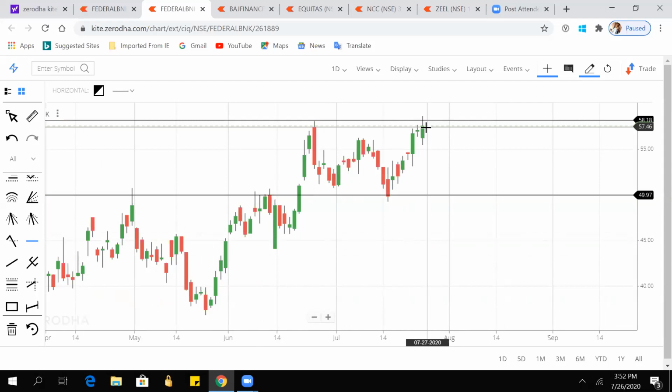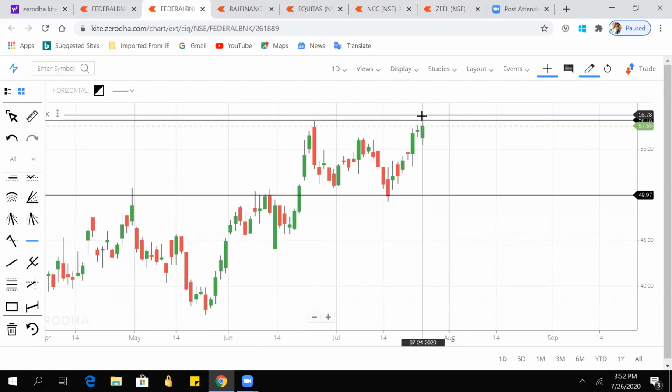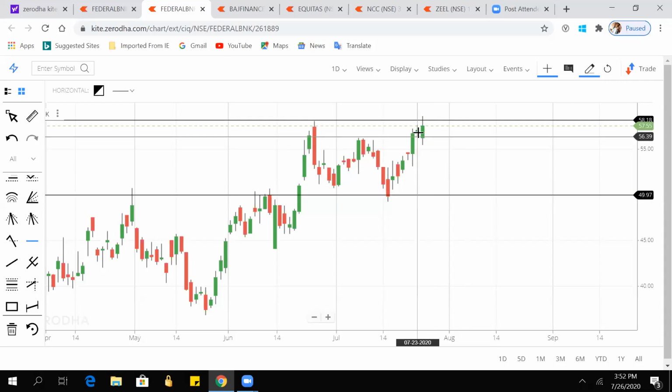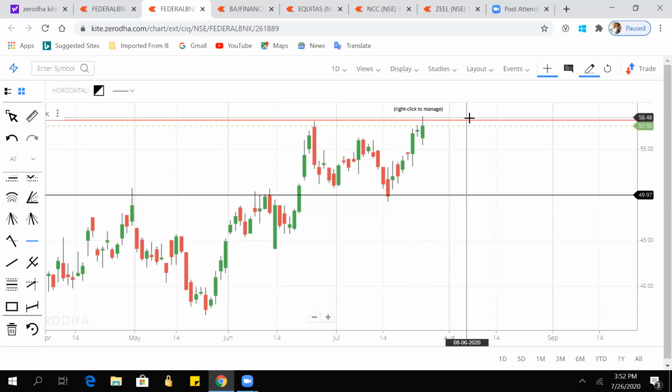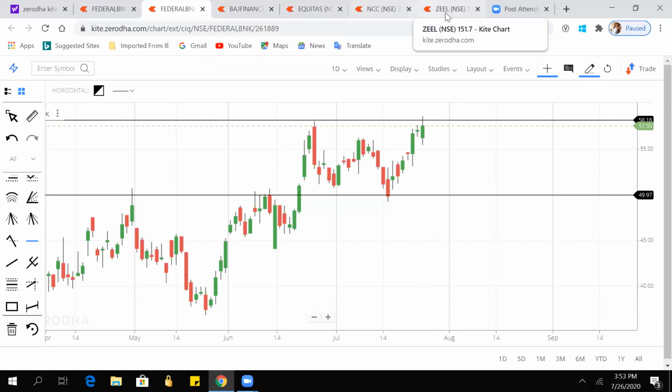So now for Federal Bank we have to wait for another candle. It can come again to this support or it can break this resistance. We won't take the entry as soon as it breaks the resistance, because after breaking resistance, mostly the chances are it will come once again to its support level. At that time we can take the entry. And we can do this for many other charts also, like Bajaj Finance and Reliance.